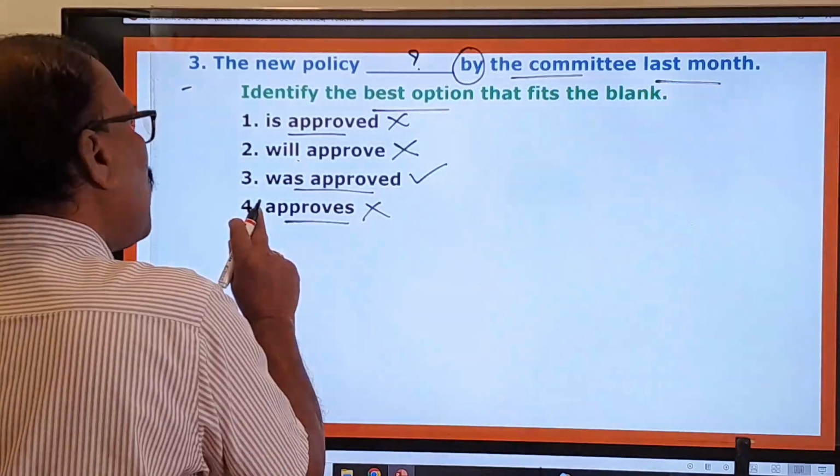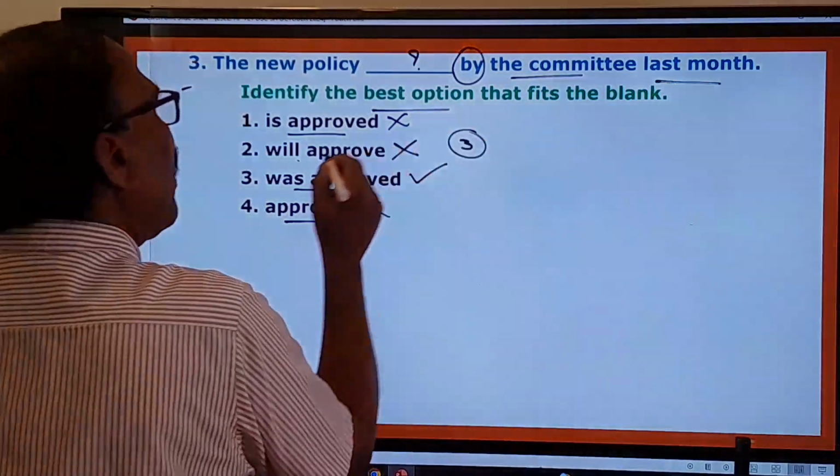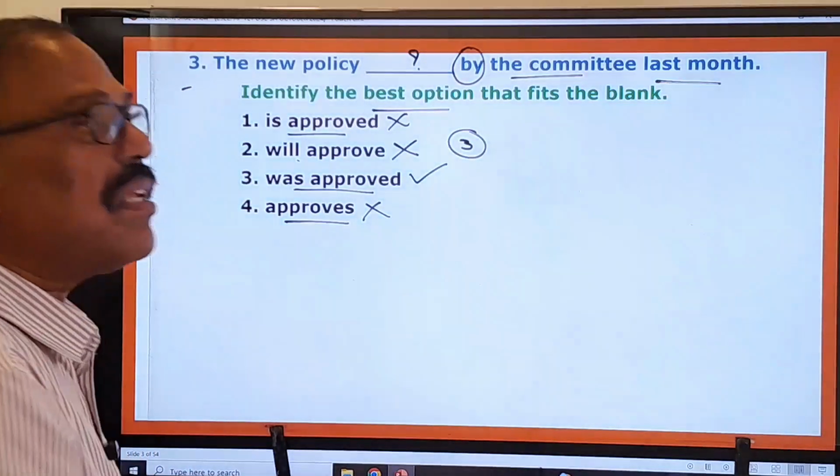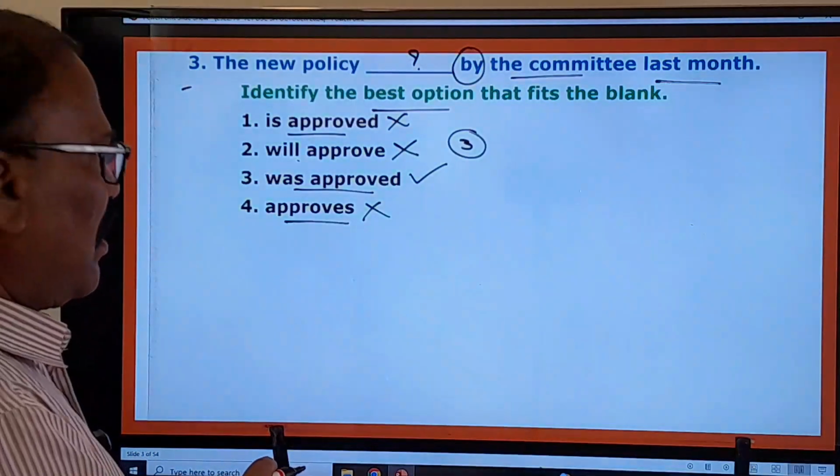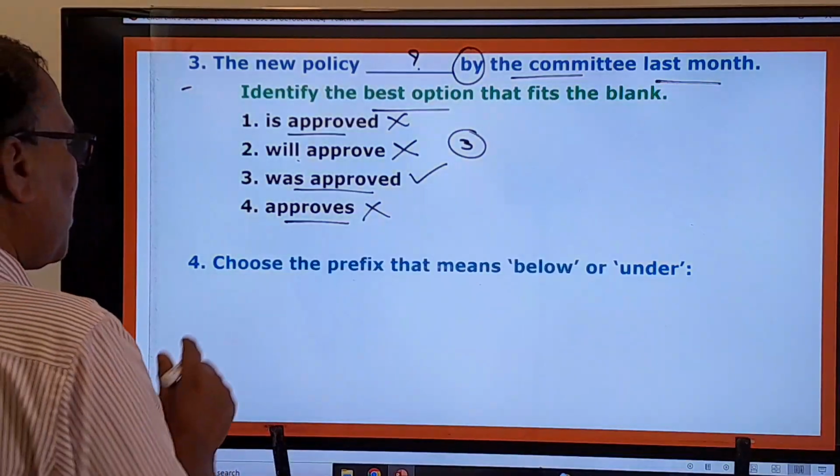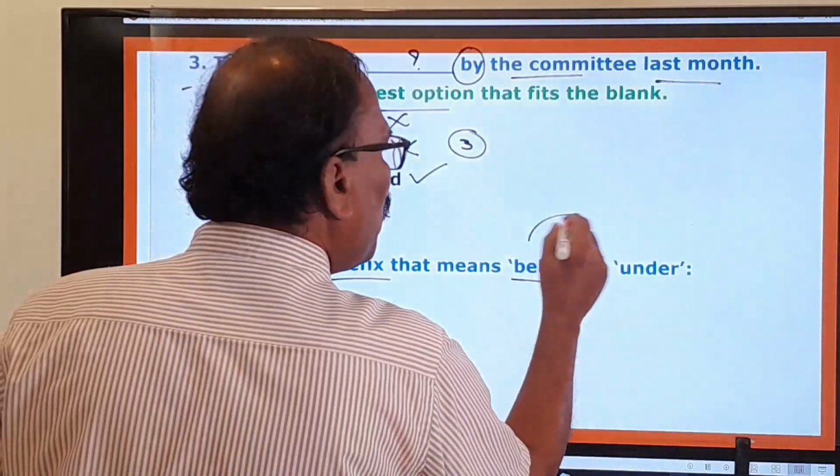So the fourth one is wrong, only the third one is the right one. The new policy was approved by the committee last month, right? And you go to the next question, choose the prefix that means below or under.